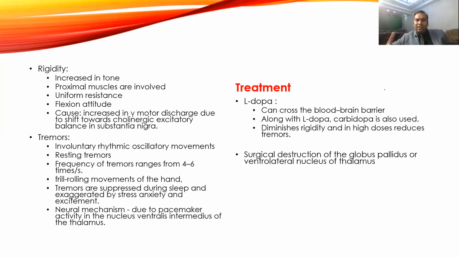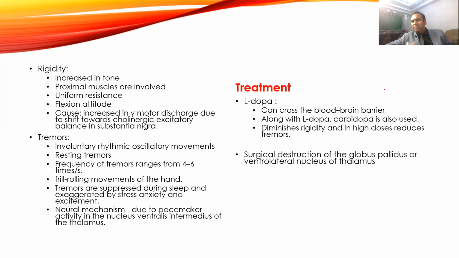Okay. Then come to the hyperkinetic features. First is increase in tone. Whenever there is increase in tone, we can call it spasticity or rigidity. Spasticity is when there is increased tone only during initiation and end of the movement, while rigidity is where the tone is constant throughout the movement. Here you will see increased tone throughout the movement, so it shows rigidity.